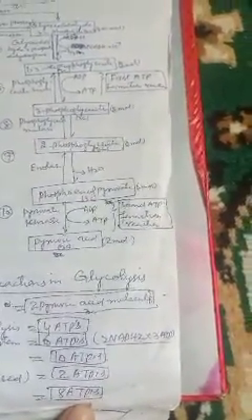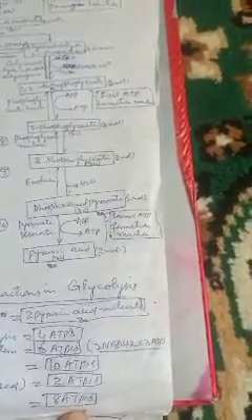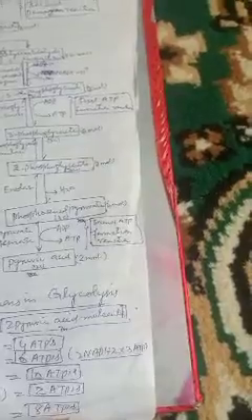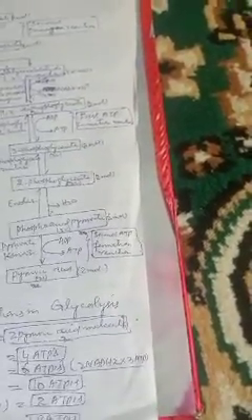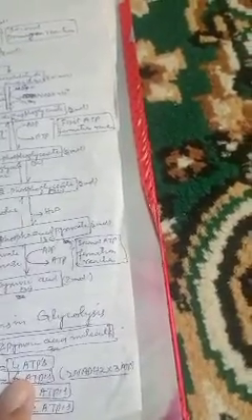Now let me repeat. In glycolysis, 1 molecule of glucose gets converted into 2 pyruvic acid molecules. In addition, the number of ATP molecules produced in glycolysis is 4, 2 in the 7th step and 2 in the 10th step.